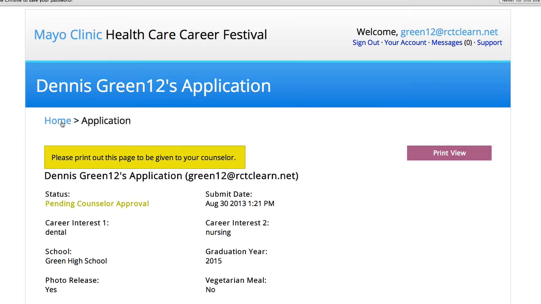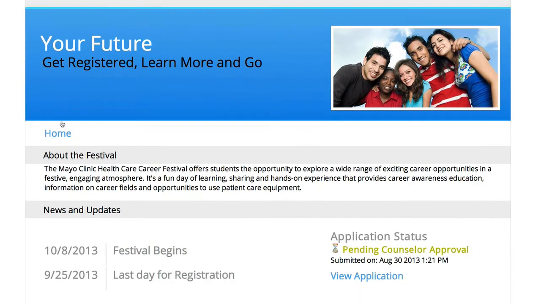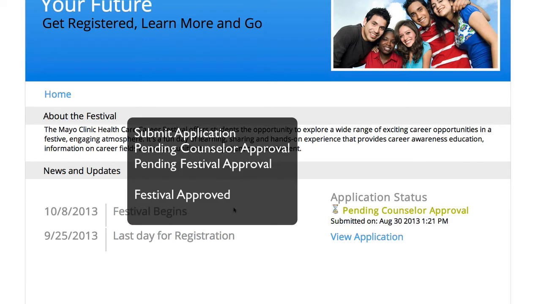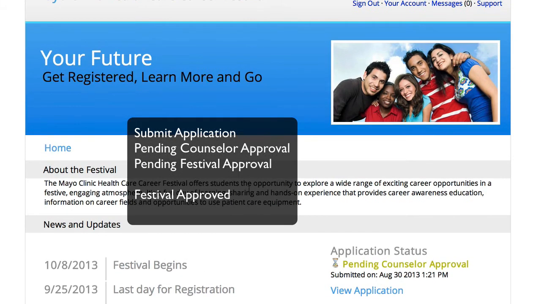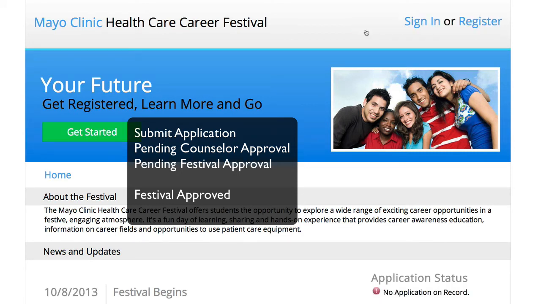I just want to show, as this student, Green Dennis, that I can click on the home and you can see that my application now is currently pending a counselor's approval. So in other words, there are different phases here. The student will submit an application, be able to view the application and update it, but then also the counselor needs to log in with a special account and approve the application.